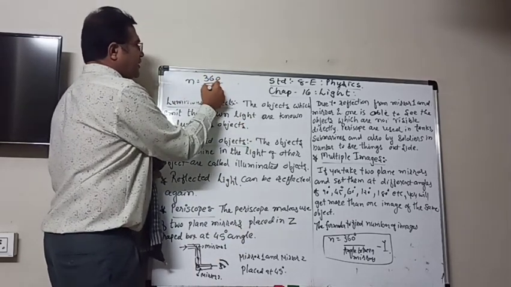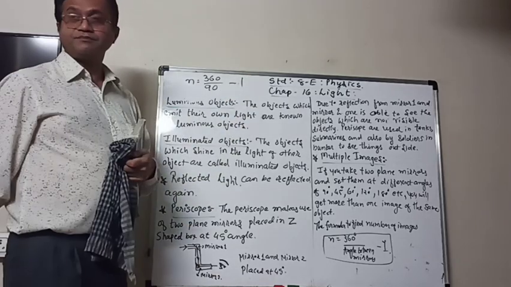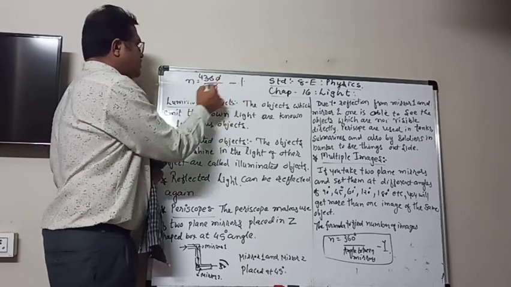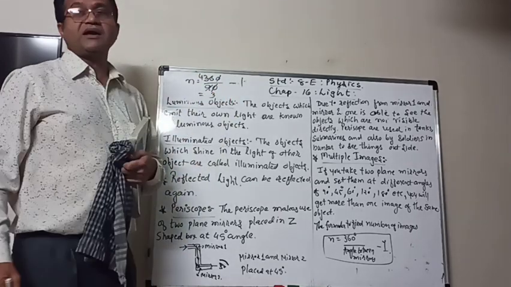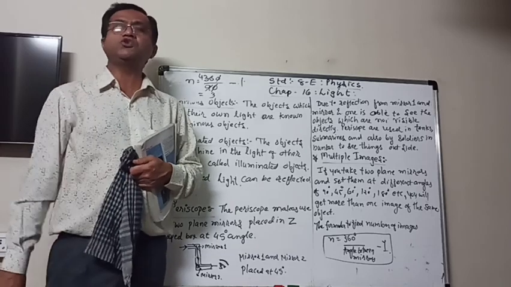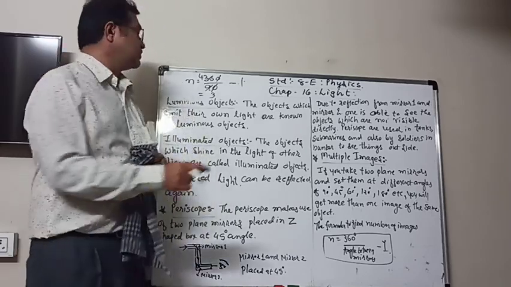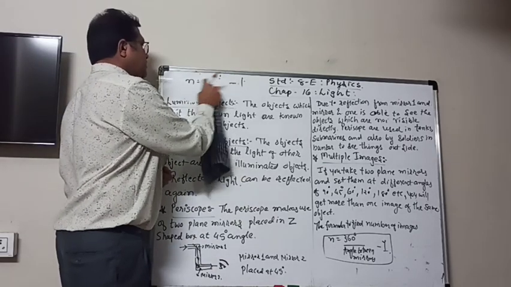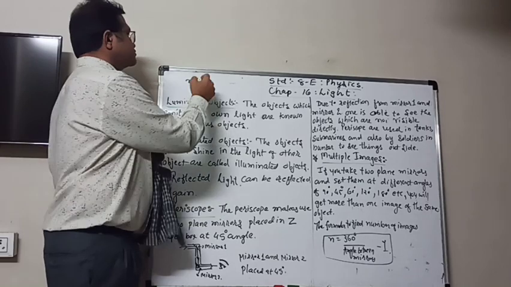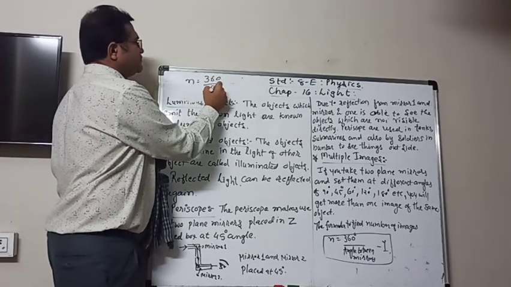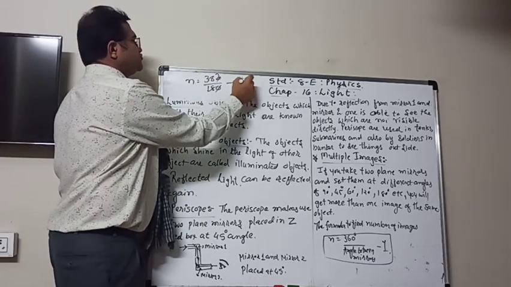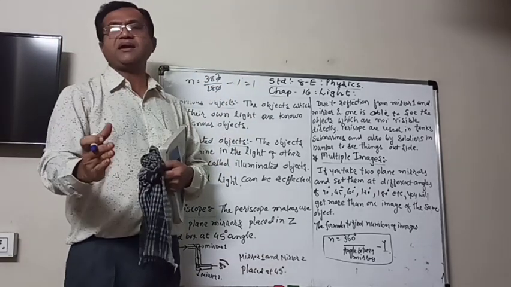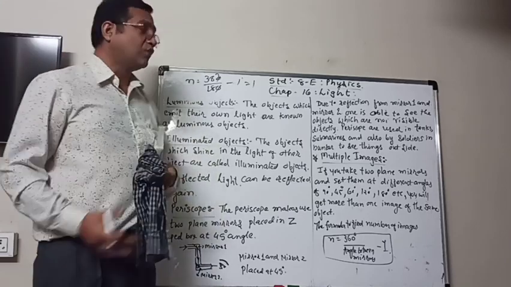360 upon 90 degree minus 1. Zeros cancel, 9 4s are 36, 4 minus 1 is 3. So when there is a 90-degree angle between the two mirrors, you get 3 images. Now if you take 180 degree, 360 upon 180 is 2, minus 1, that is 1 image only. It means that if you keep the mirrors straight together and put the candle, you will see only 1 image.